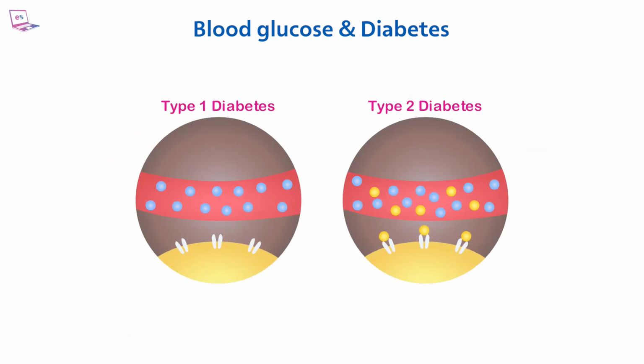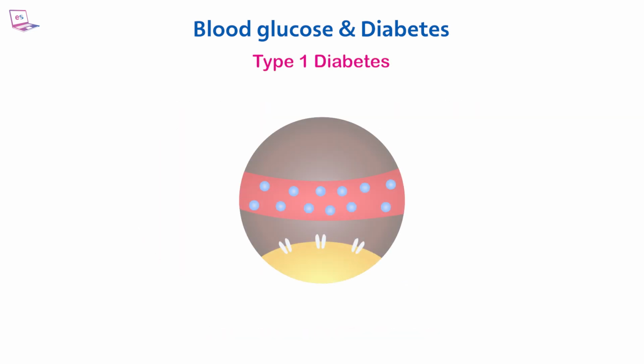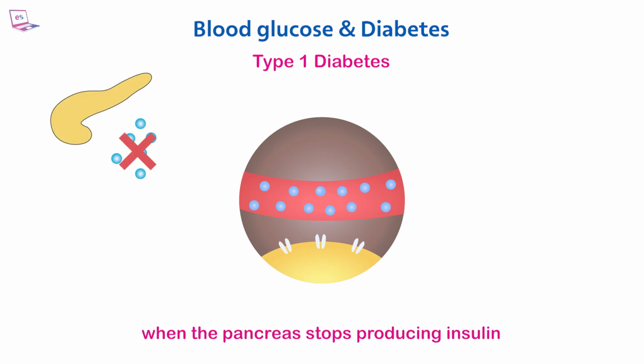Diabetes is a medical condition that results from insufficient insulin production by the pancreas. It is a non-communicable disease in which the body cannot produce or respond to insulin, leading to high blood sugar levels. Type 1 diabetes. Type 1 diabetes occurs when the pancreas stops producing insulin.